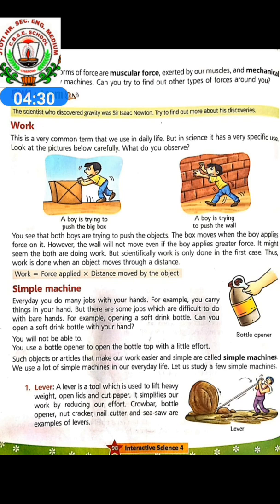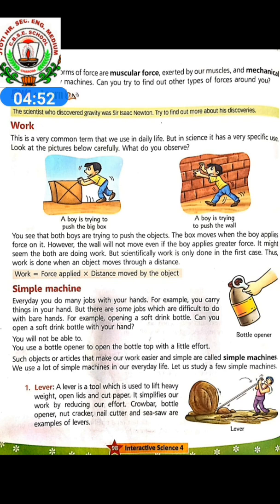So examples of lever are crowbar, bottle opener, nut cracker, nail cutter and seesaw. With the help of a nail cutter we can cut our nails, with a nut cracker we can crack nuts, and a seesaw is also an example of a lever.